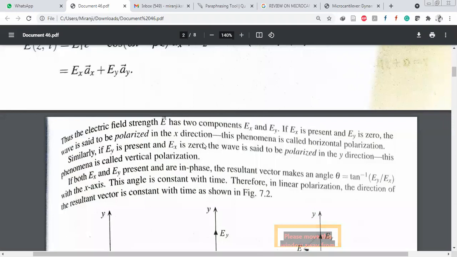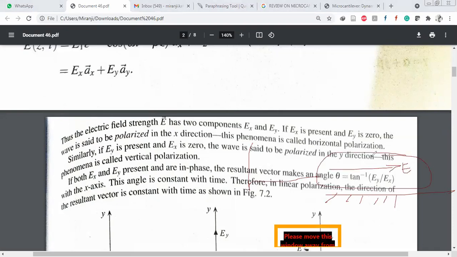The wave is said to be polarized in x direction. The phenomenon is called horizontal polarization, with respect to the earth surface. How do you discriminate horizontal and vertical polarization? Let this be the earth surface. If this electric component E is parallel to the earth surface, then it is said to be horizontal polarization.